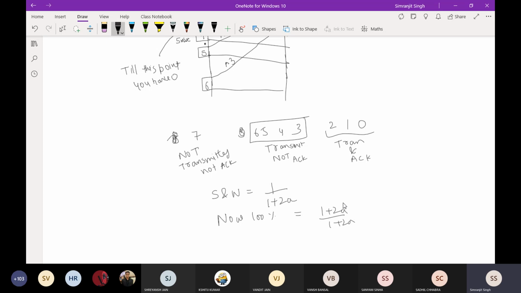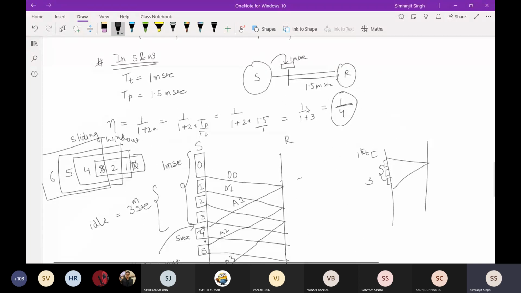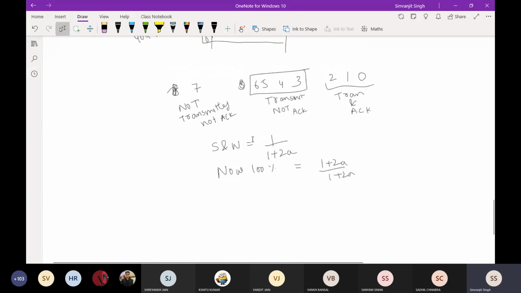In this particular question, 1 plus 2a works out to 4 by 4, which is 1, so that is your 100% efficiency. Actually it will not be 100, it will always be less than 100. I'll show you how.